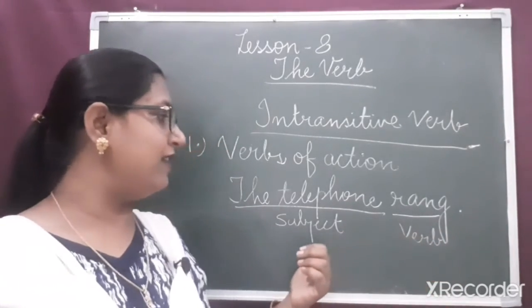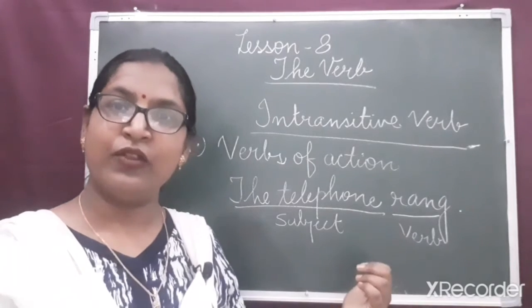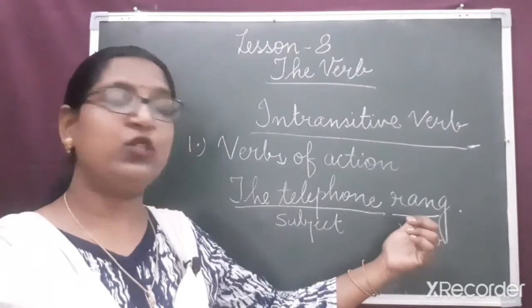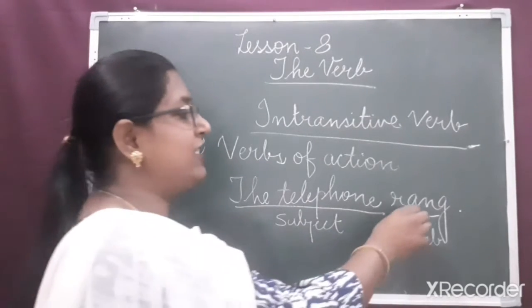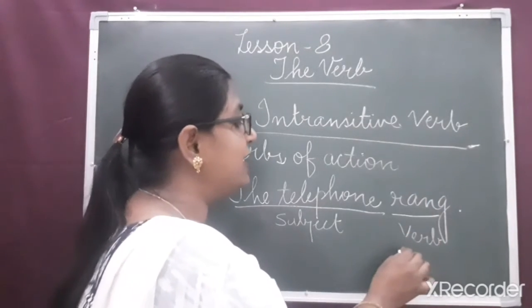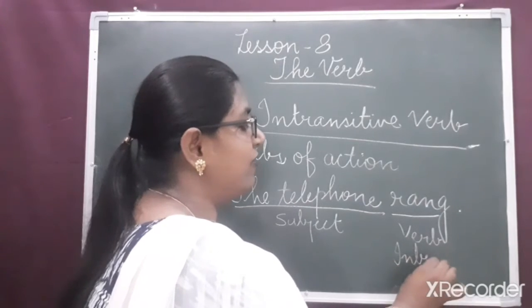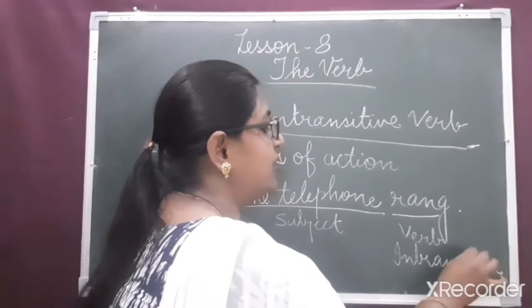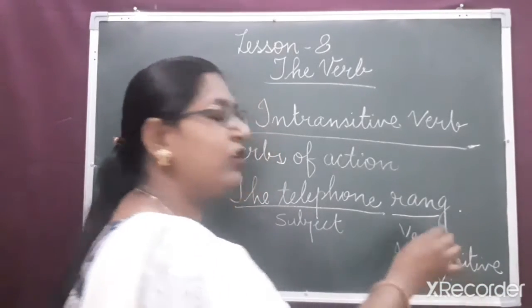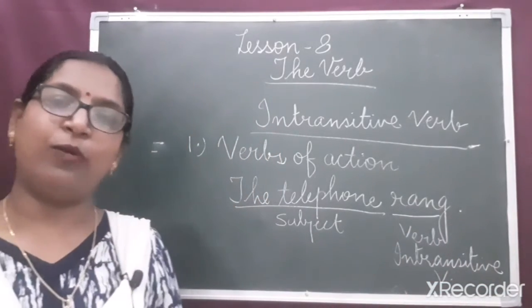We can easily understand the telephone rang. So as this verb is not having any object, we say the verb is intransitive verb. It is intransitive verb because it is not having an object.